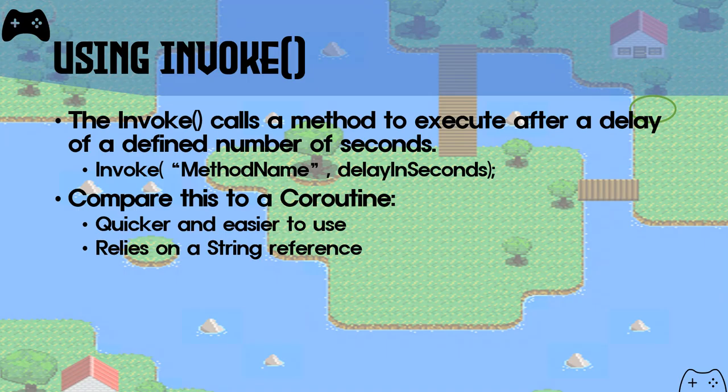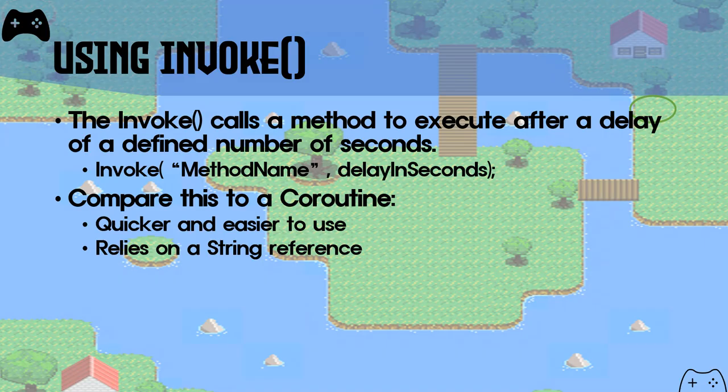So, for example, invoke, method name, and then we give a delay in seconds. Let's just say our method is fire thrusters. Well, then we put fire thrusters inside of where the quote for method name is here, and maybe we want that delay to be, let's say, 1 second, and so we could put the value of 1 in there.